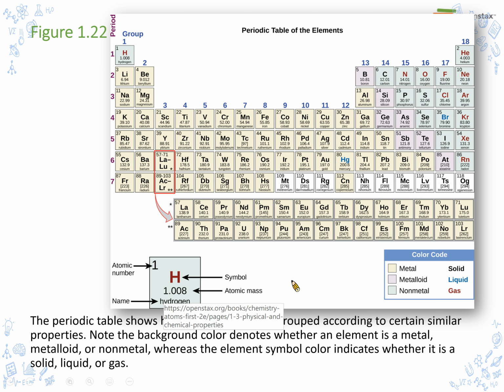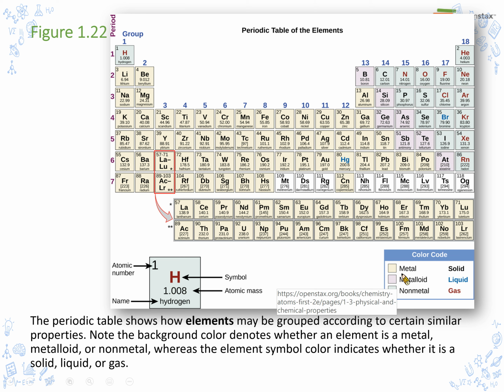Here is the periodic table. It shows how elements may be grouped according to certain similar properties. The same group is vertically a column. Note the background color denotes whether an element is a metal. Here, metal in this color, metalloid in this color, and non-metal in this color.